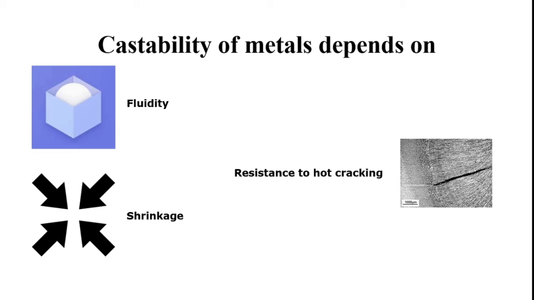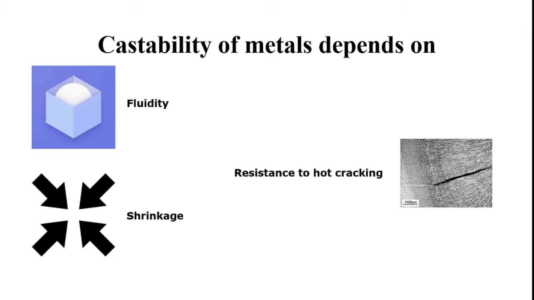For example, when liquid metal is converted into solid, there is volume contraction. Due to that volume contraction, many defects may occur in the casting process, so we should be aware of the shrinkage of molten metal during the solidification process, which is also an important and significant factor in the casting of metals. Next is resistance to hot cracking.